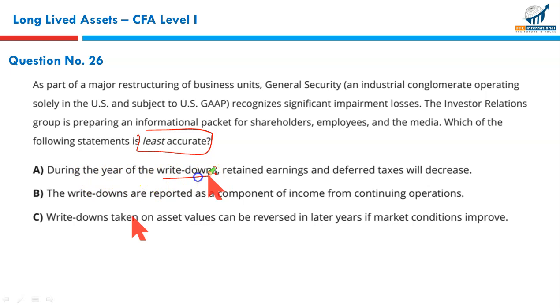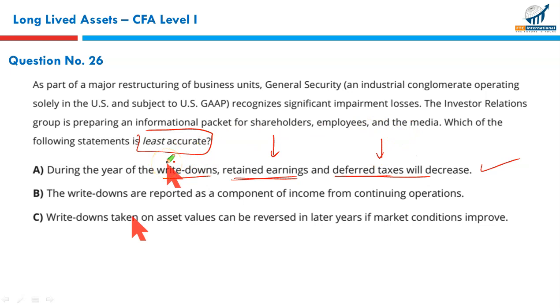During the year of the write-down, retained earnings will fall. Deferred taxes, we will discuss taxes in the future as well. Yes, since the asset base is falling, the deferred taxes will fall as well. Because the asset has been written down, the retained earnings will fall, as the write-down is charged as a loss against income. The deferred taxes will fall. It's a true statement. We need to find the one that is least accurate.